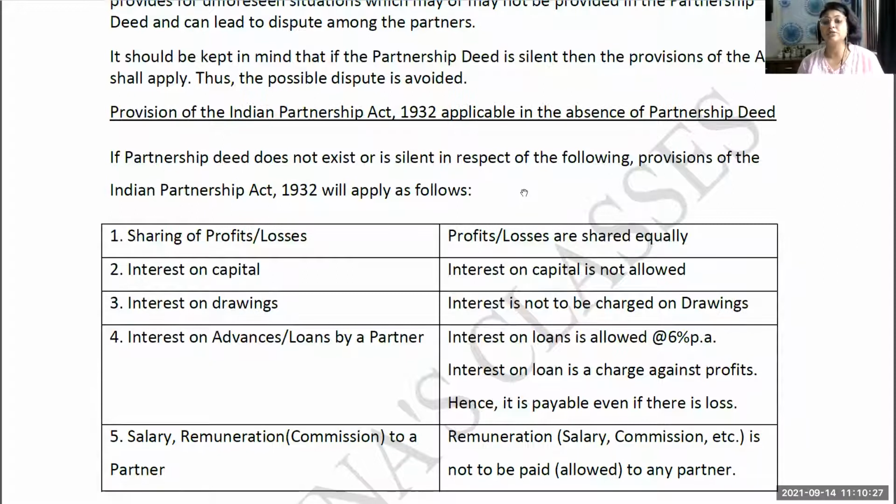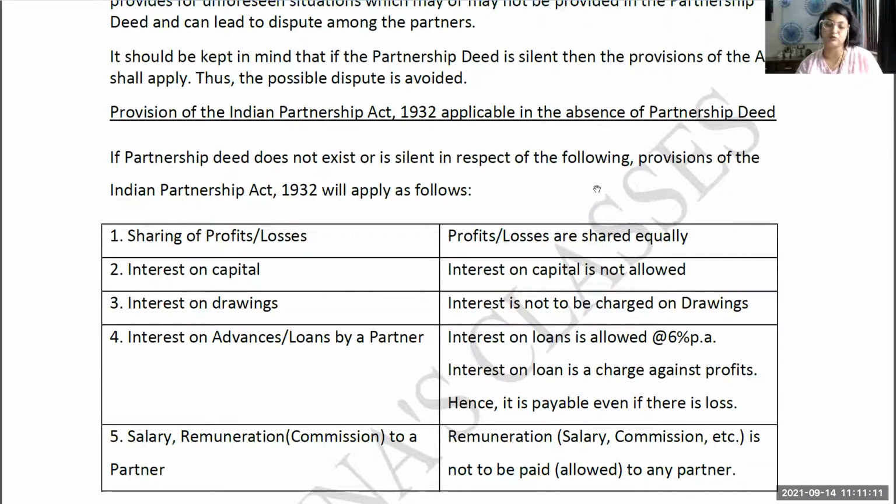Now, what are the provisions of the Indian Partnership Act in absence of any partnership deed? See what happens. Many a time, the questions which will come in front of us will mention that the partners are doing the business, but they do not have any partnership deed. And the Partnership Act 1932 does not even make it compulsory to make a partnership deed. It says that if they make it, it is good. There are certain advantages which you must have studied in class 11th in theoretical subjects. Even if they do not make it, there is no compulsion. The partnership will still be valid. But if they do not have a partnership deed, then what kind of provision of the Partnership Act 1932 will be applicable?